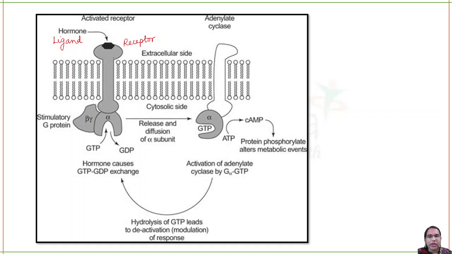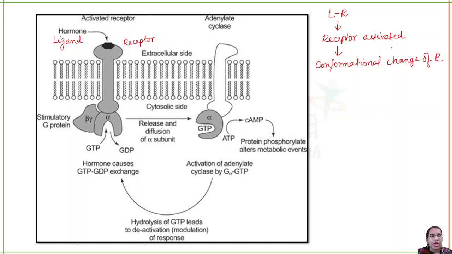Next there will be a conformational change of the receptor, which leads to activation of the G protein.